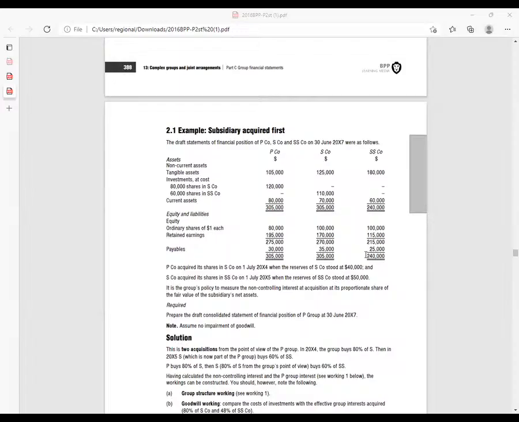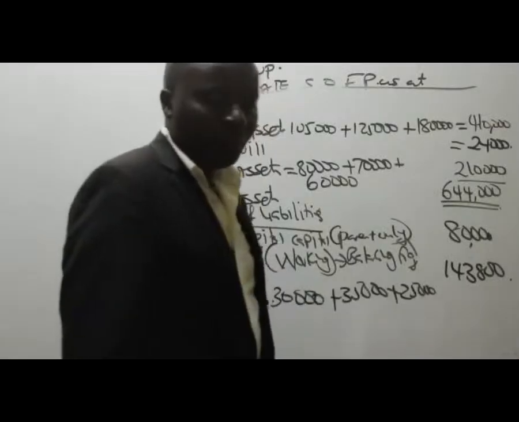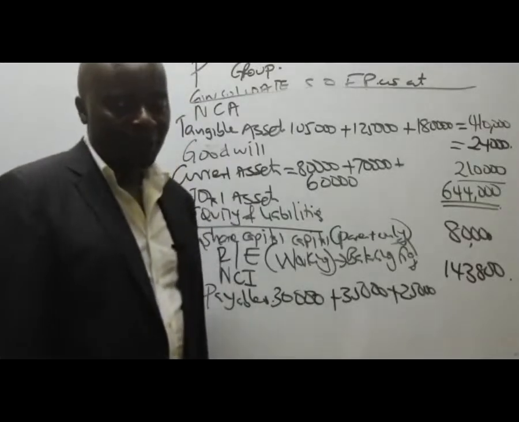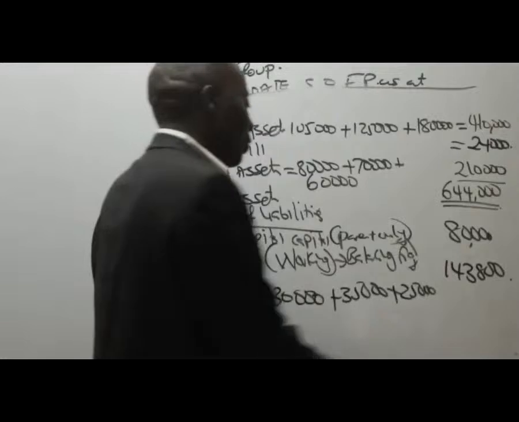So we have 30,000 plus 35,000 plus 25,000. So that will give me what figure for payables? So 90,000. Thank you very much.